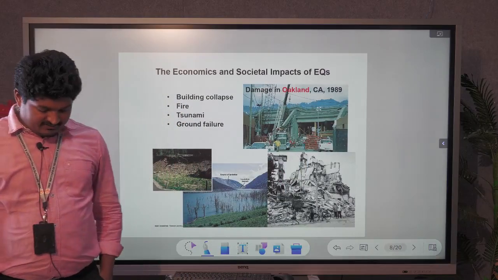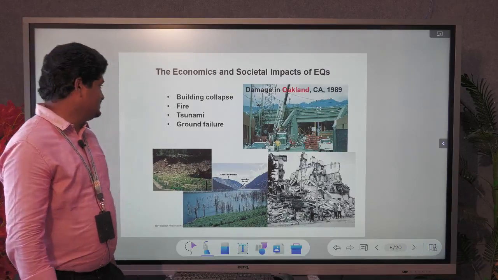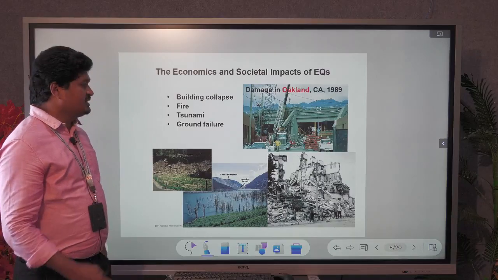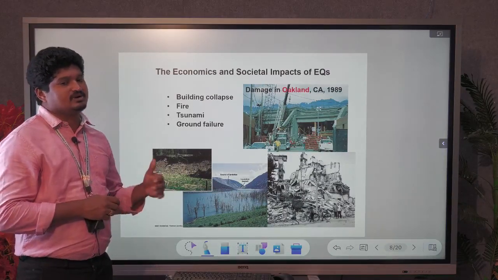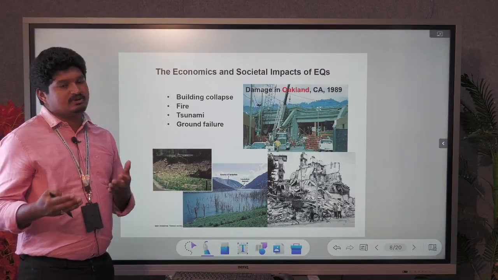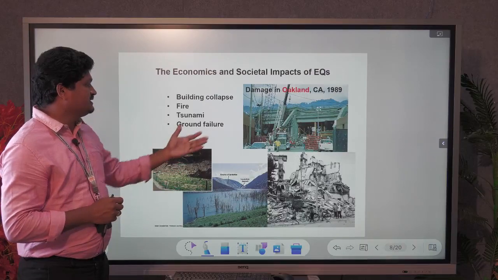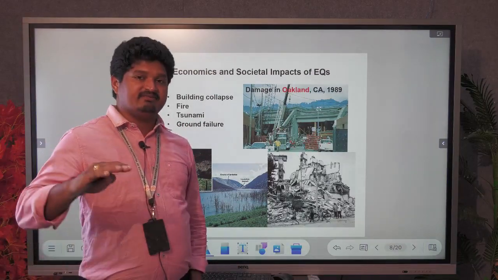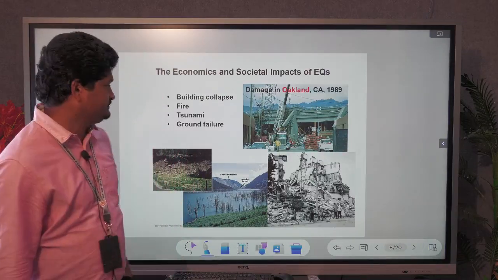After the effects of earthquakes, what will happen? The buildings collapse, so maybe fires will break out. Maybe the earthquake comes from under the oceans, so we call it a tsunami. When a tsunami develops, many places will be disturbed, and ground failures occur. These are the after-effects of earthquakes, and a great economic loss will occur.